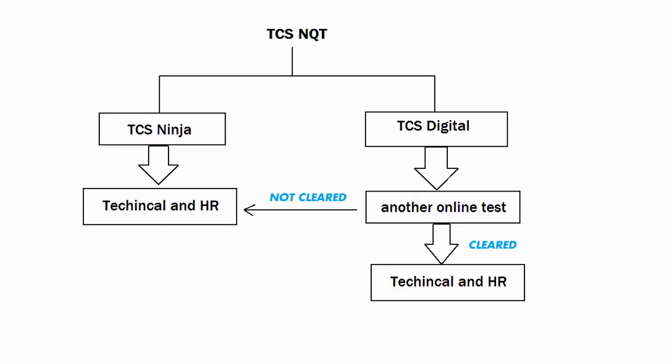Now there is one important thing you need to understand here. If you clear the TCS NQT online test, then based on your marks in the online test, you can get 2 opportunities. The first one is TCS Ninja and the other one is TCS Digital. Now here the question comes, what is the difference between TCS Ninja and Digital? So TCS Ninja has a package of approximately 3.36 lakh and TCS Digital has a package of approximately 6 lakh.